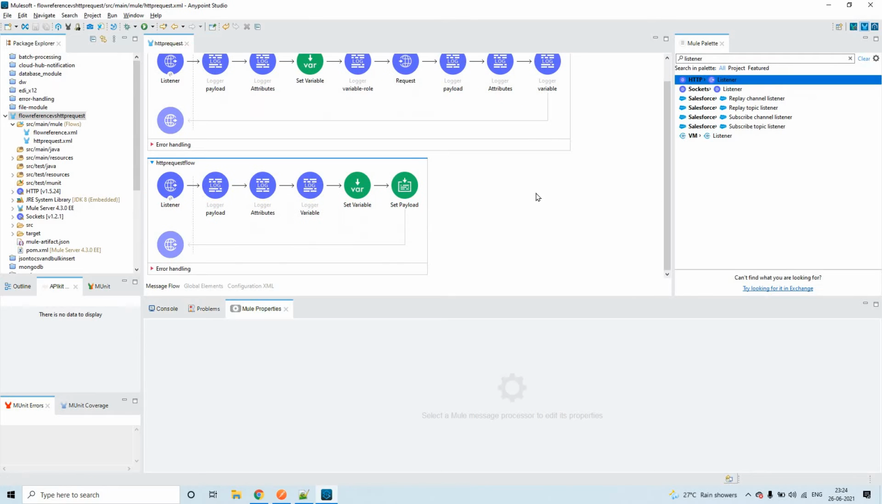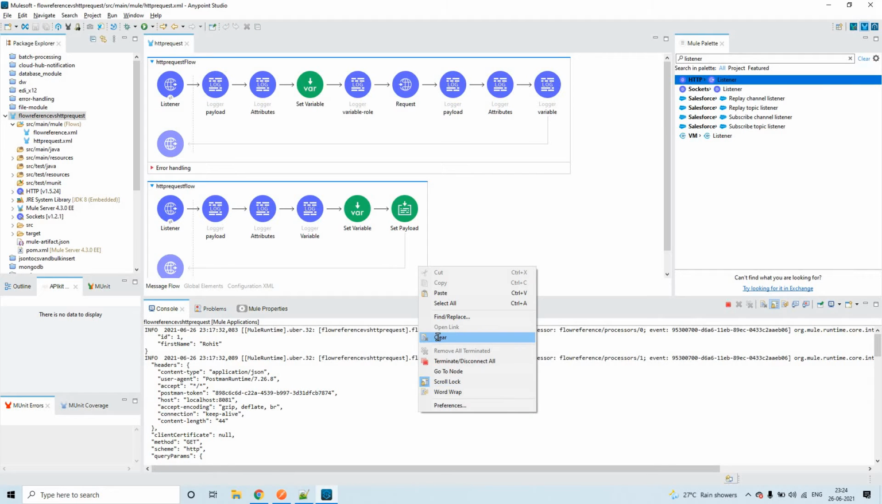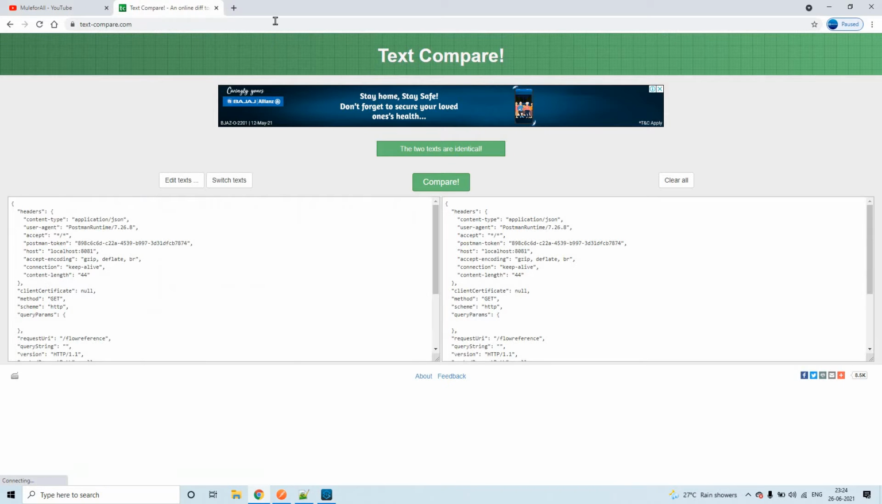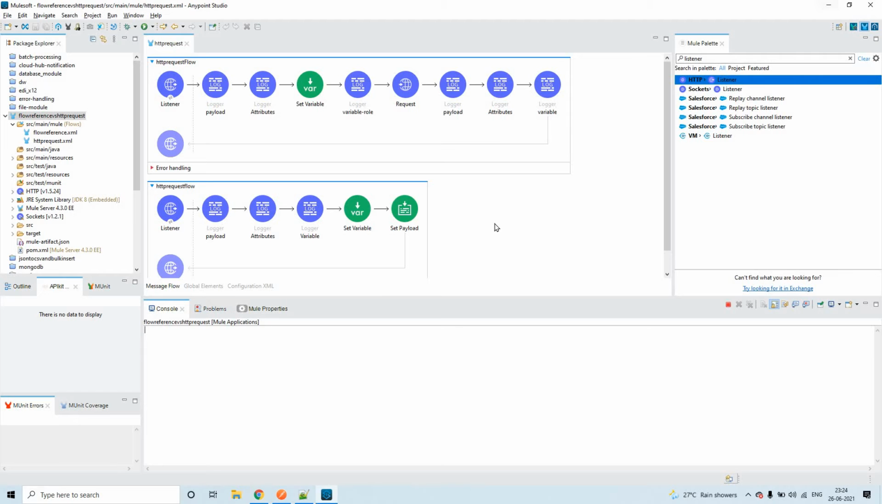Now let us talk about HTTP request. Let me clear the console. We have compared the attributes as well. Unless you set new attributes, they will not be overridden. Now the same flow, the only difference is that instead of flow reference, here you can see HTTP request.